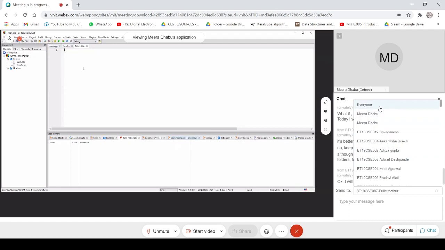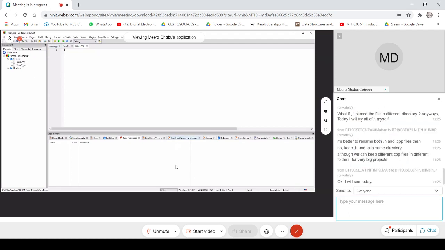The CPP file is already okay, but to ease my task I will copy something over here. In addition to this, I will say hash include time1.h.